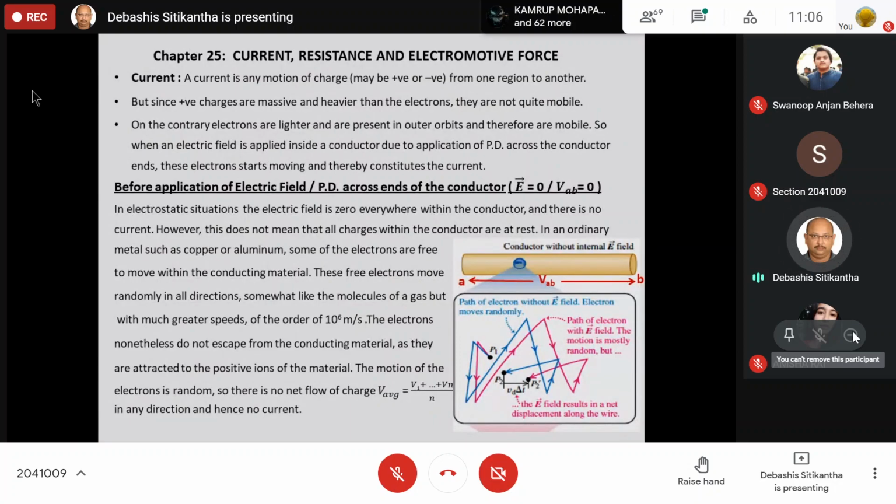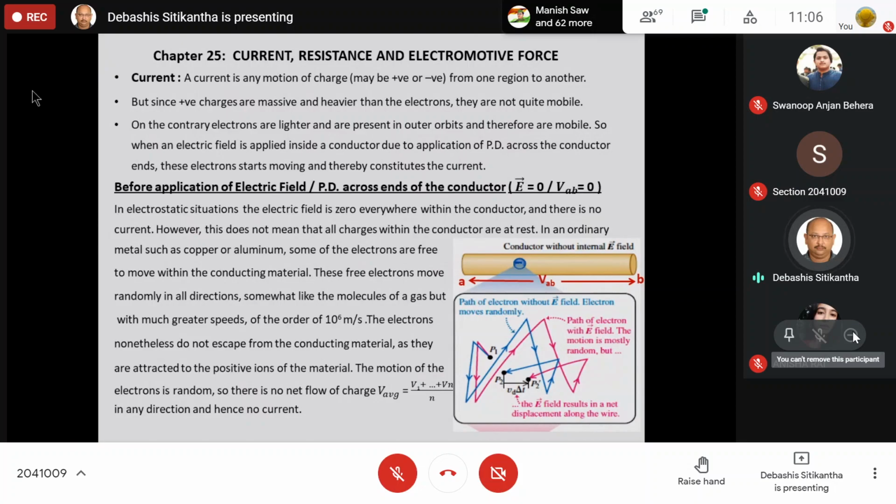So these are the two basic reasons why electrons become much more mobile than positive charges. Therefore, when I apply a potential difference, or rather an electric field, inside a conductor, it is the electrons which are very prompt in movement.